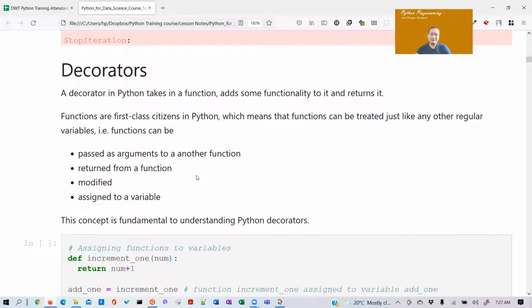You can modify the function. And you can also assign a function to a variable. So much flexibility, so much malleability, so much power. You'll see that.